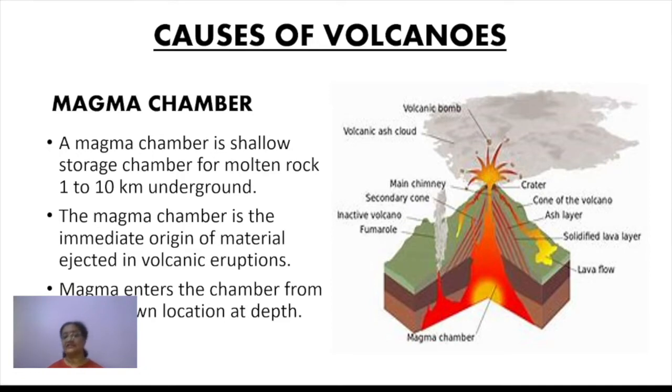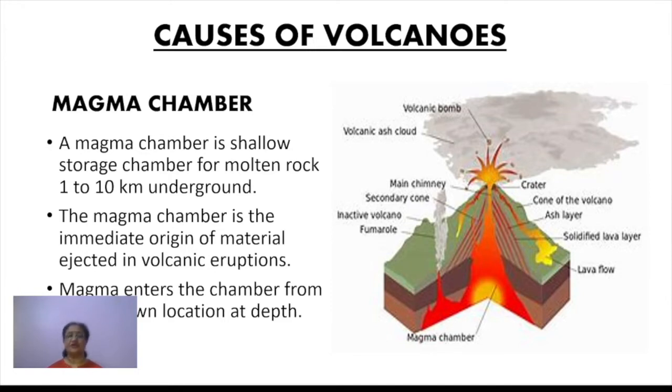And that is called the magma chamber, which actually supplies the magma when a volcanic eruption takes place. From the magma chamber the magma keeps coming and comes out on the surface. So a magma chamber is a shallow storage chamber for molten rock, mostly 1 to 10 kilometers below the earth's surface. And the magma chamber is the immediate origin of material ejected in volcanic eruptions.